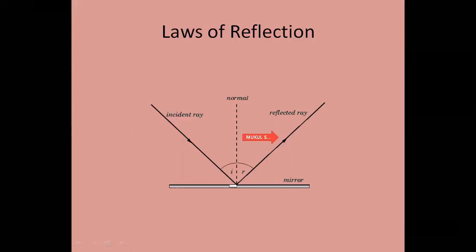Now we are talking about the next law of reflection, that is, the angle of incidence that the incident ray makes with the normal is equal to the angle of reflection that is made by the reflected ray with the normal. This is the second law of reflection.